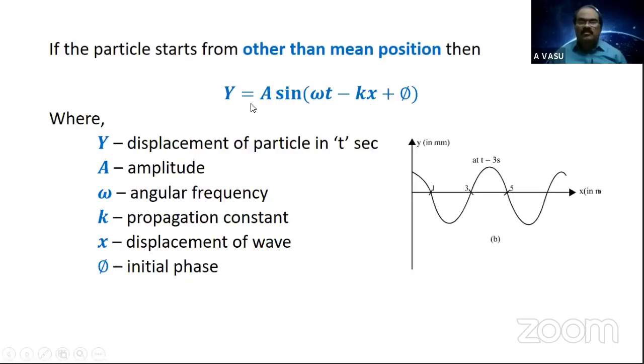Then you get y equals a sine phi. So generally, initial displacements or initial values can be obtained by taking t equals to 0 and x equals to 0. That is why the initial displacement is represented by y naught equals a sine phi. So remember, this initial displacement can be determined by taking t equals to 0 and x equals to 0.